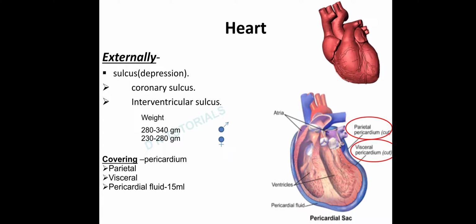Now, what is the function of this pericardial sac and the pericardial fluid? Pericardial fluid reduces friction. It allows the membranes to glide over each other with each heartbeat and reduces the friction between heart and other structures in the chest. It also protects the heart from mechanical injury, so it acts as a shock absorber.